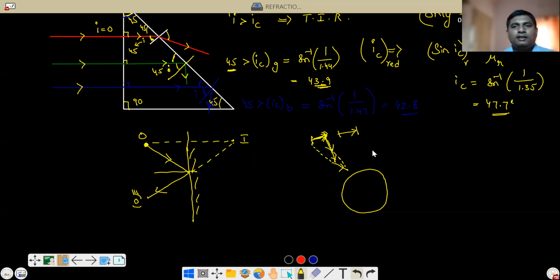We can't tell exactly this phenomenon, because in the atmosphere so many factors will be there. We can't say exactly what it is. But in a general sense, we say that the reason for twinkling of stars is total internal reflection. Are you understanding, Ashfaq? Yes, sir.